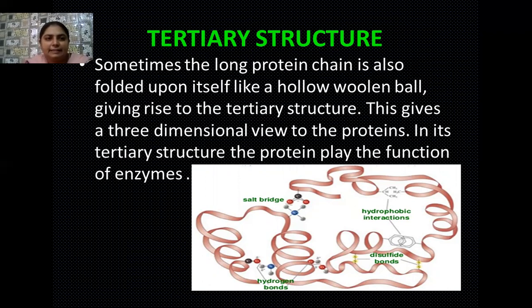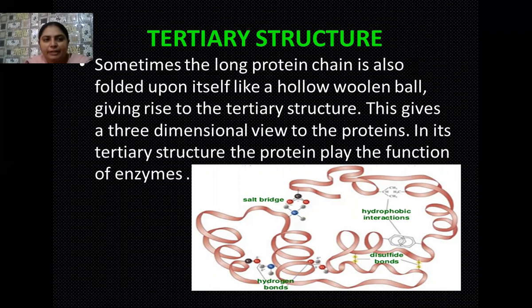So all of these helices, they are actually the active sites, because you know very well in the tertiary structure the proteins they behave as enzymes, and you have also studied about enzymes, that these enzymes they have active sites by which the substrate it gets binded, and when the substrate it gets binded with the enzyme, then an enzyme substrate complex is formed. And this enzyme substrate complex, it is an intermediate stage in which the enzyme it acts over the substrate. It converts the substrate slowly into the products.